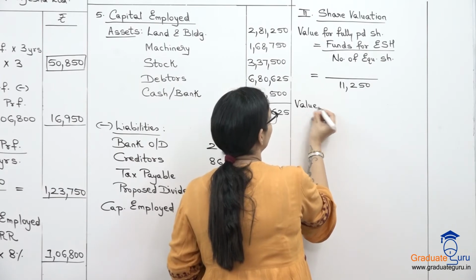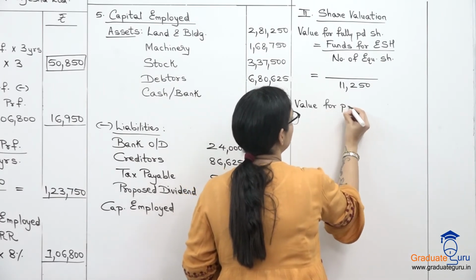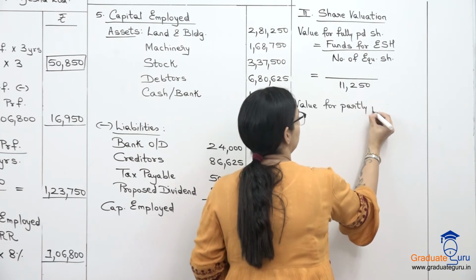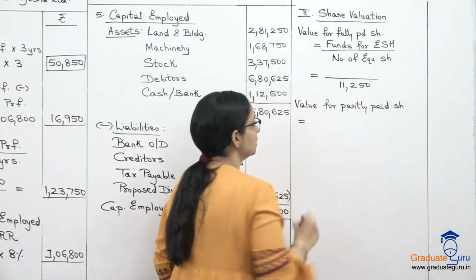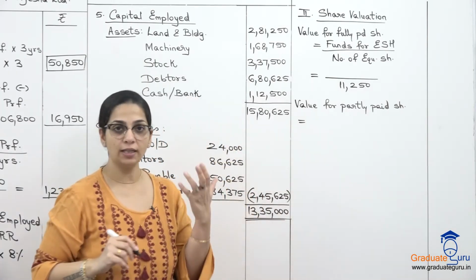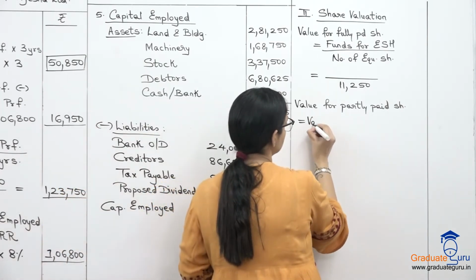And value for partly paid share, this is जो भी हमारी fully paid share की value है, so we'll take that first.